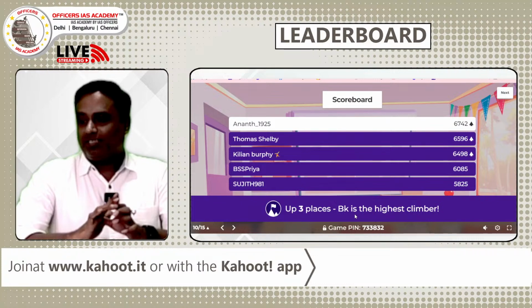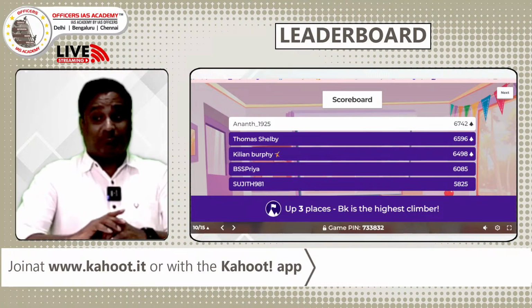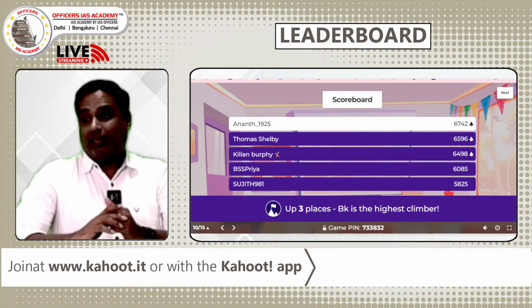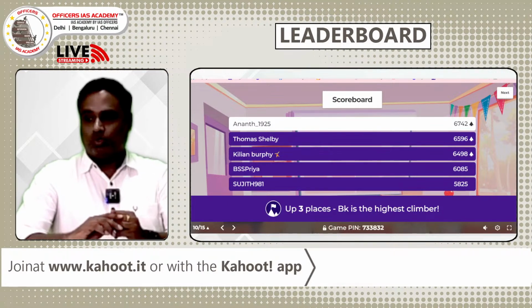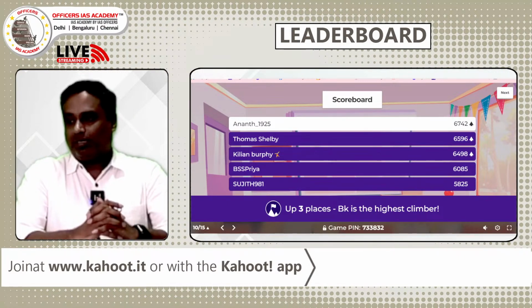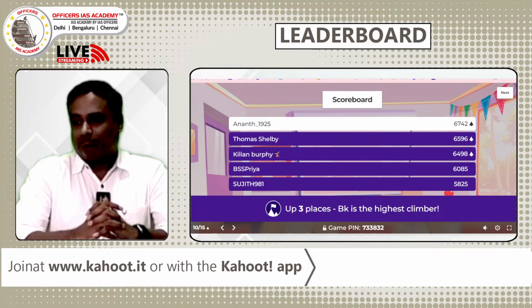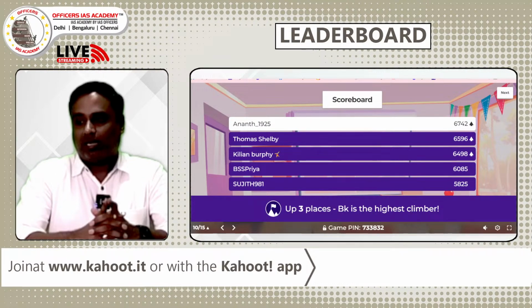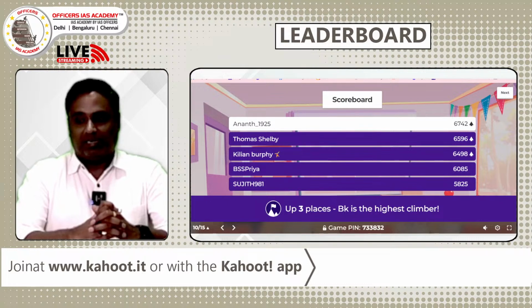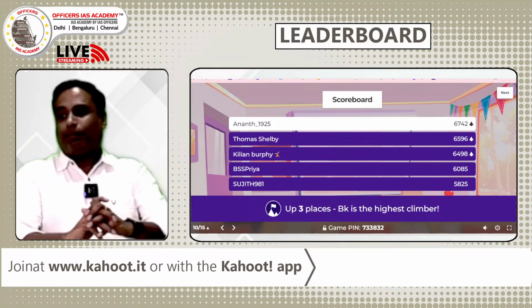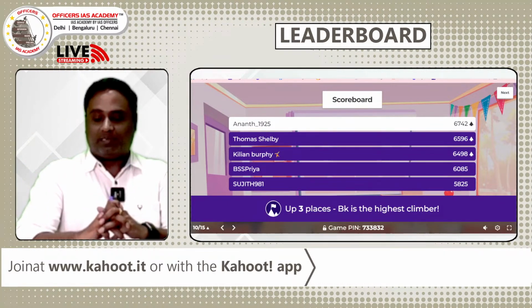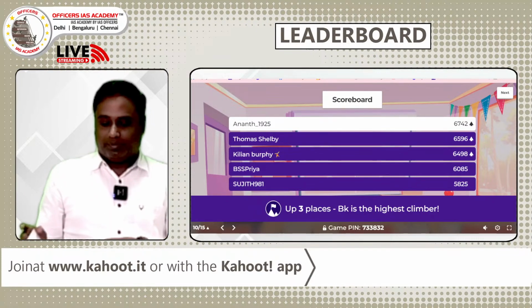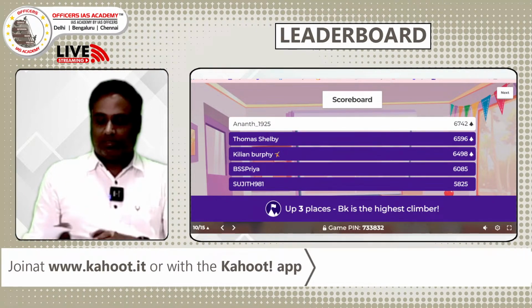It's a very big change in the top spot. Priya has come to the 4th from number 1, and Anand climbed to 6742. Great achievement. And the difference between first and 4th, B.S. Priya, I think is a 700 mark difference. And second is Thomas Shelby, very close, within 200 points. And Dickilan only a 100 point difference. And Sujit, he is also in the competition, just 5825. So he can climb further up. We can expect Sujit to come up. So shall we go to the next question now?